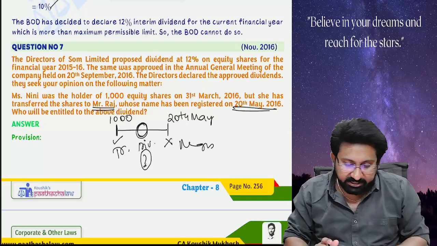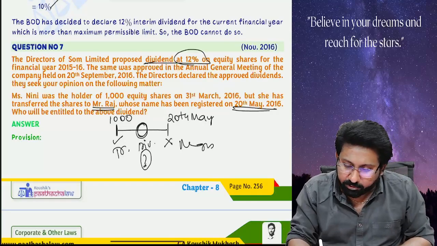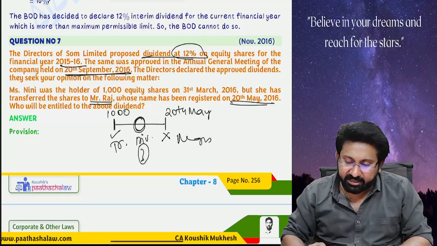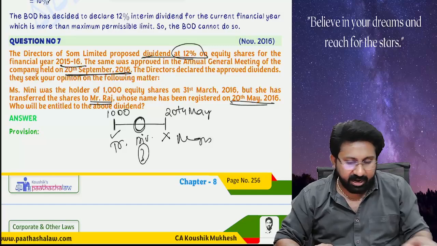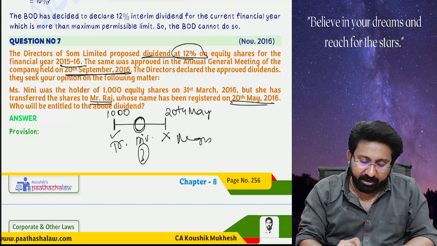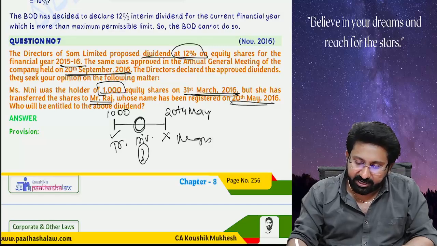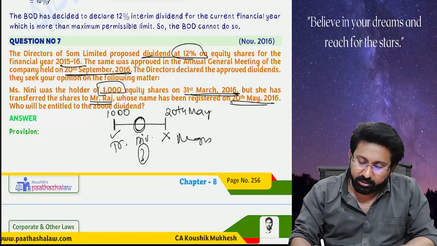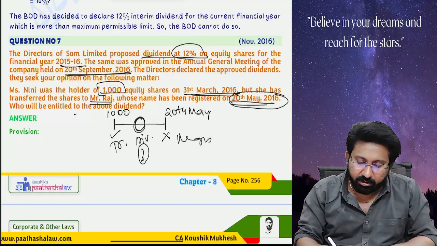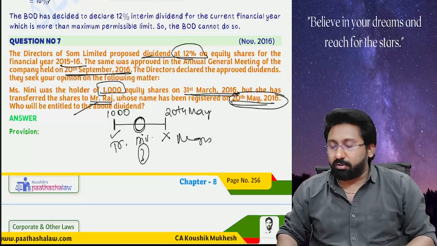But here the problem has started. What problem started? See, the directors of SOM Limited proposed a dividend for the financial year. The same was approved in the general meeting on 20th September. The directors declared the approved dividends. They seek your opinion on the following matter. Miss Nidhi was the holder of 1000 equity shares on 31st March 2016, but she transferred the shares to Mr. Raj, whose name was registered on 20th May 2016. Who will be entitled to the above dividend? That is the question. So listen carefully.